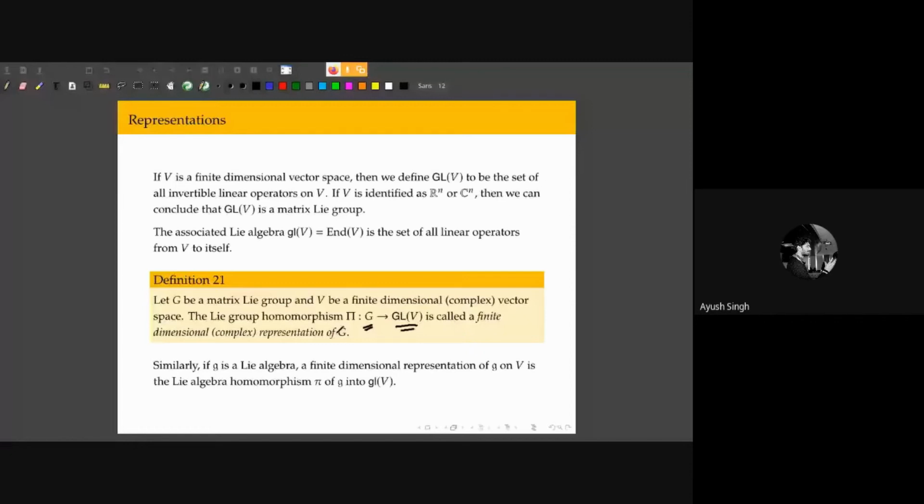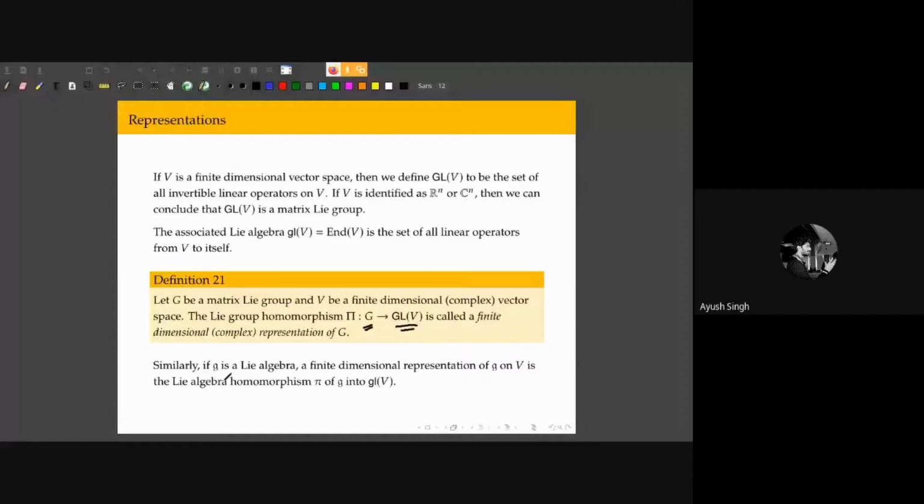So it's going to be a Lie algebra homomorphism of the Lie algebra space G. So this again is the set of all invertible matrices on the vector space V. So small gl(V) is the set of all matrices in the vector space.